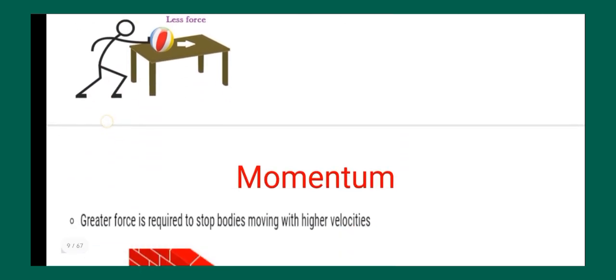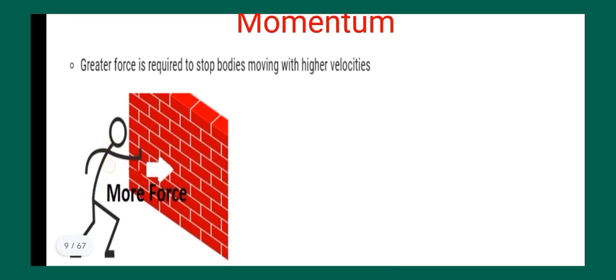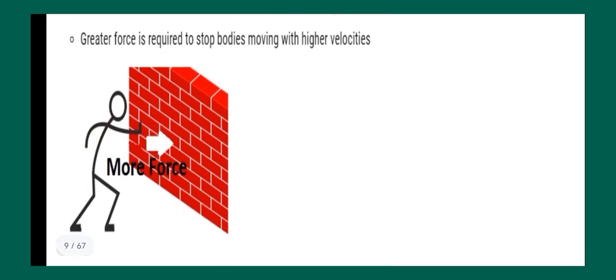Greater force is required to stop a moving object with higher velocity. Understand this statement: more force is required to stop the body which has a higher velocity.